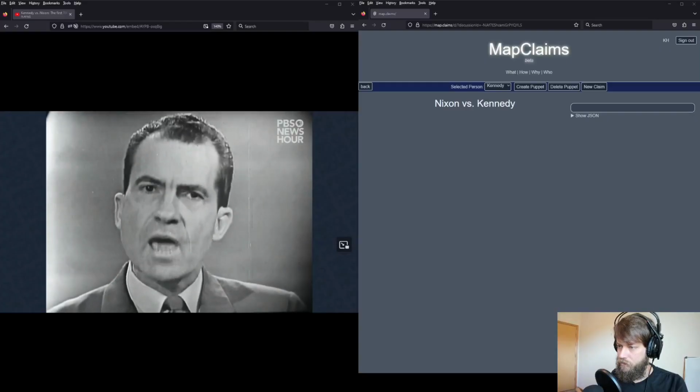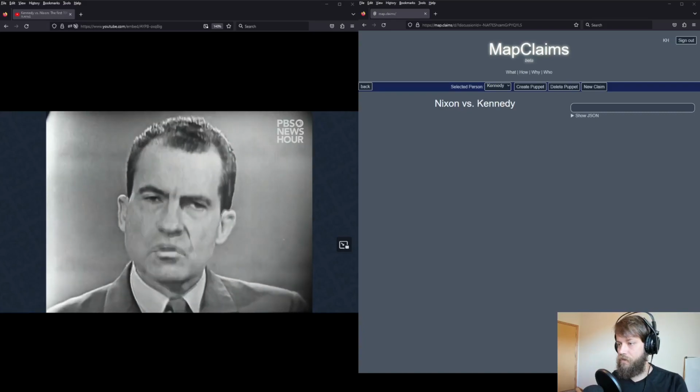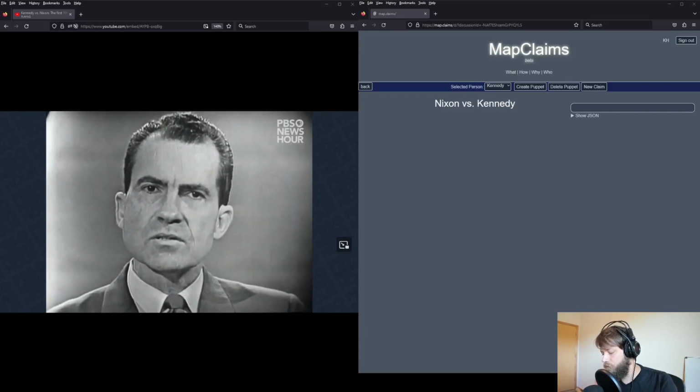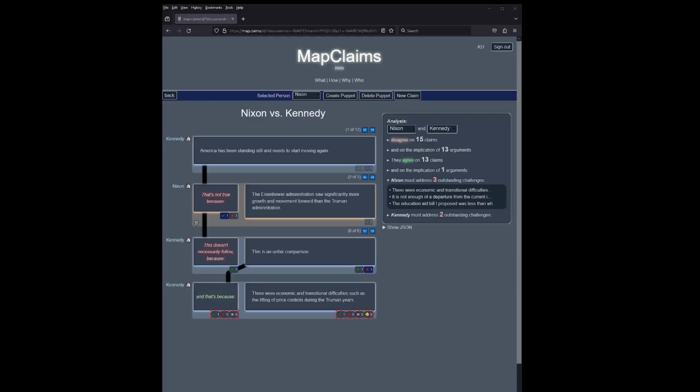Now, for context here, Nixon is a Republican and the current VP to Eisenhower. The previous president was Truman, a Democrat. Well, we have a comparison that we can make. We have the record of the Truman administration of 7.5 years and the 7.5 years of the Eisenhower administration. In response to the claim that America has been standing still, Nixon says no way. The Eisenhower administration saw significantly more growth and movement forward than the Truman administration.